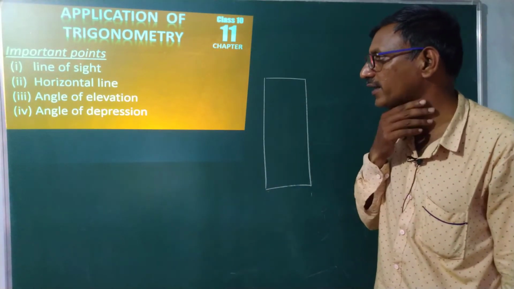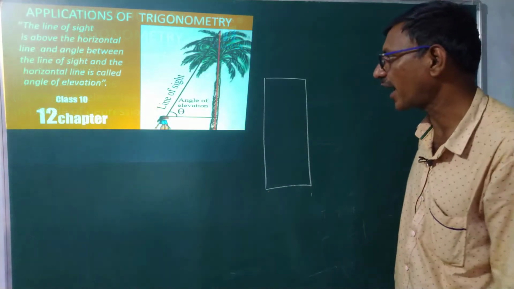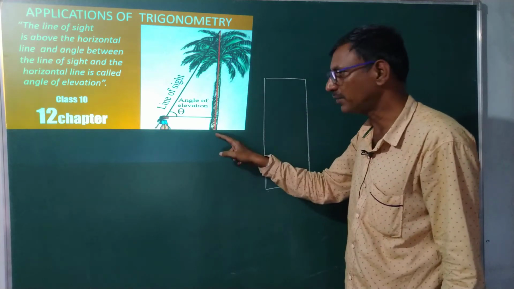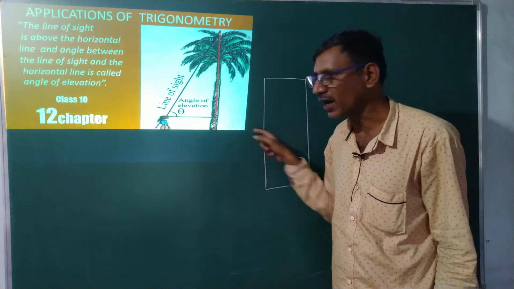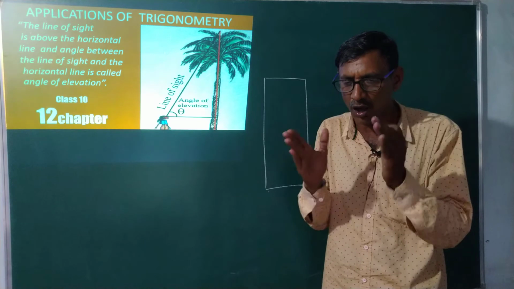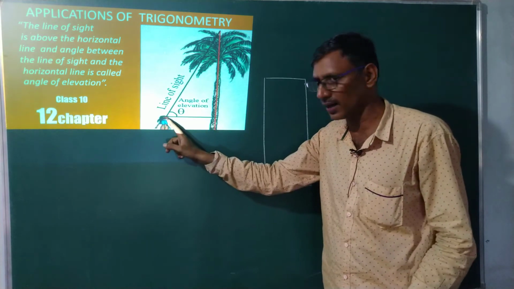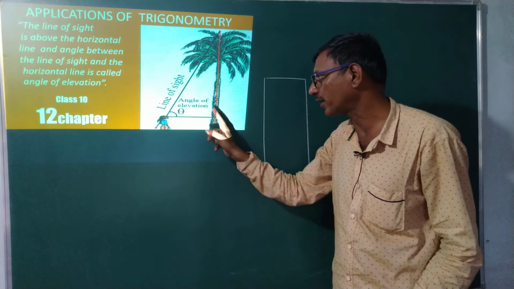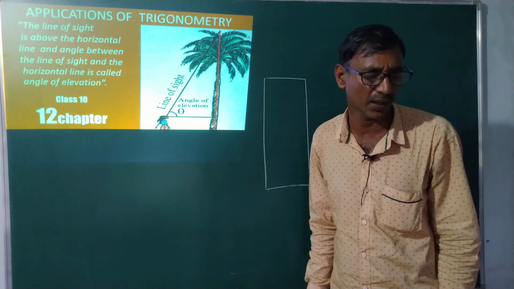The next one: just assume a horizontal line from the eye of the girl to the palm tree, or from the palm tree to the eye of the girl.